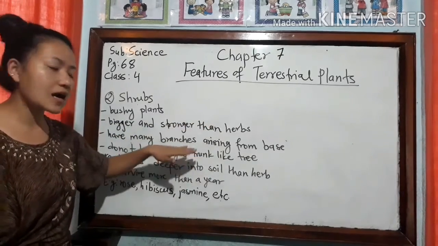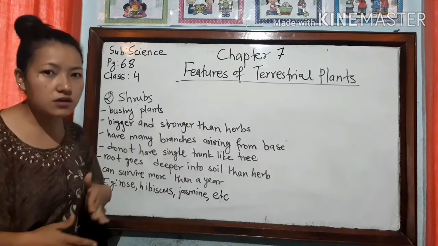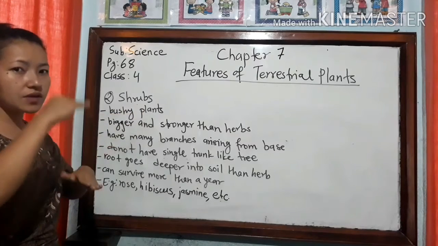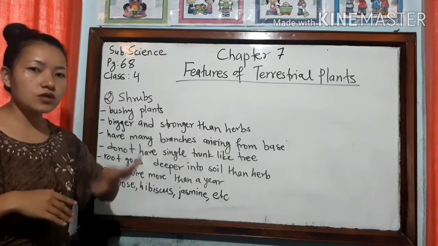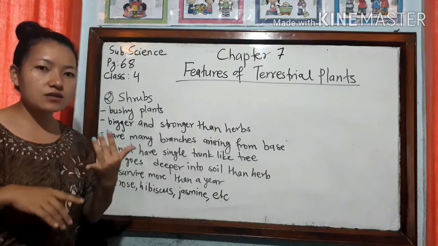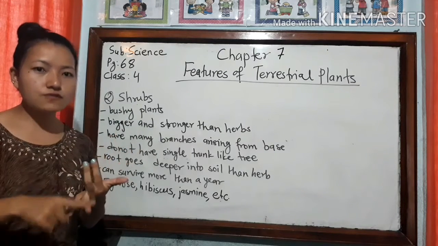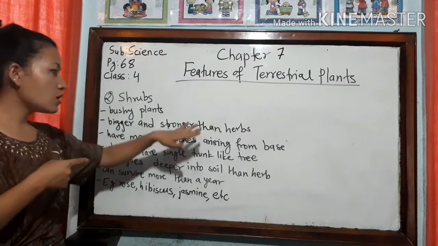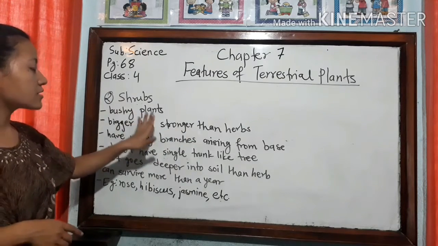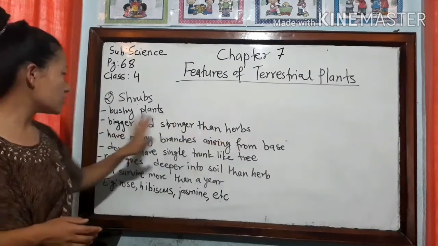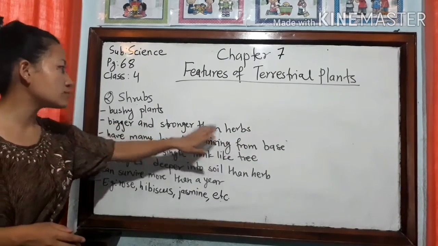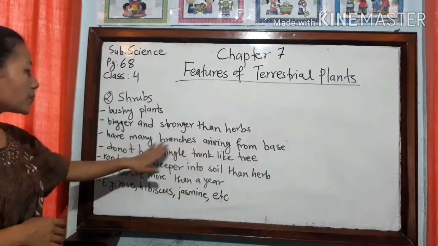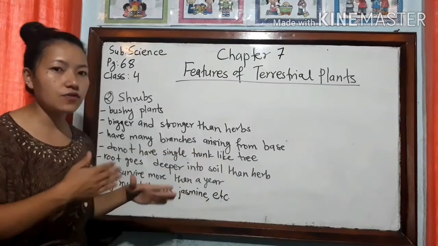Here most of the points are compared with the herbs, so listen very carefully. Shrubs are a little bigger than herbs. First, on the basis of size, plants are categorized into herbs, shrubs, and trees. Here we are reading about the middle plants, that is shrubs. So shrubs are compared with the herbs. Shrubs are always bigger and stronger than herbs, and they have many branches arising from the base.